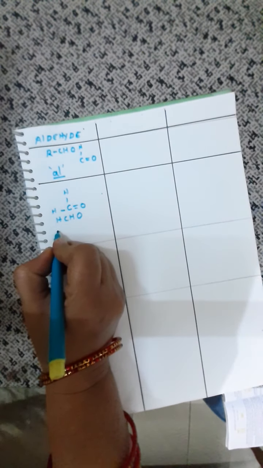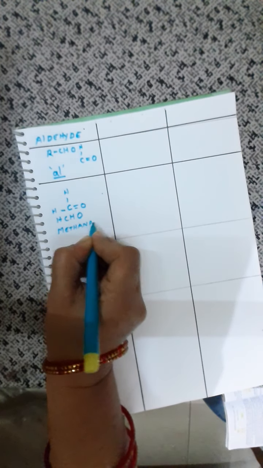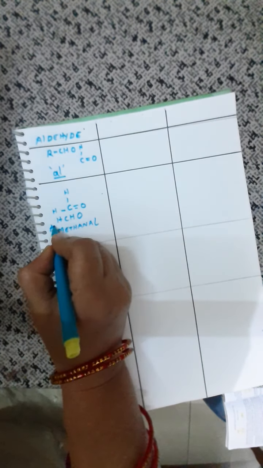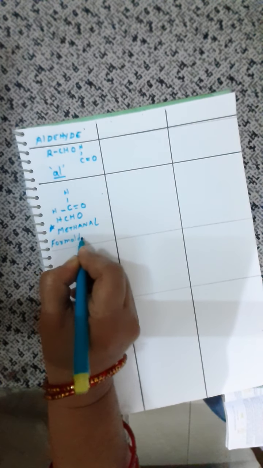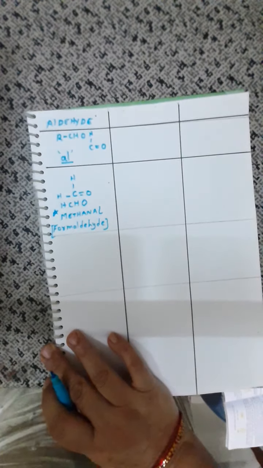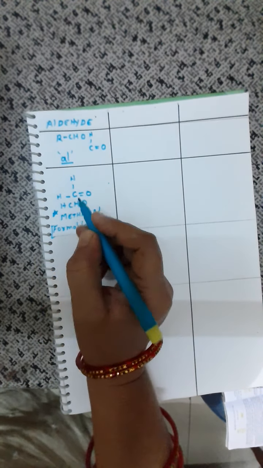So how would the naming be? It would be named as methanal. What is it named as? Methanal. Commonly, this methanal is also called formaldehyde. What is this called? Formaldehyde. This is the common name. But what is the IUPAC name? Methanal. Okay, children. So now, following the steps of naming, let us name the structure and construct the structure.